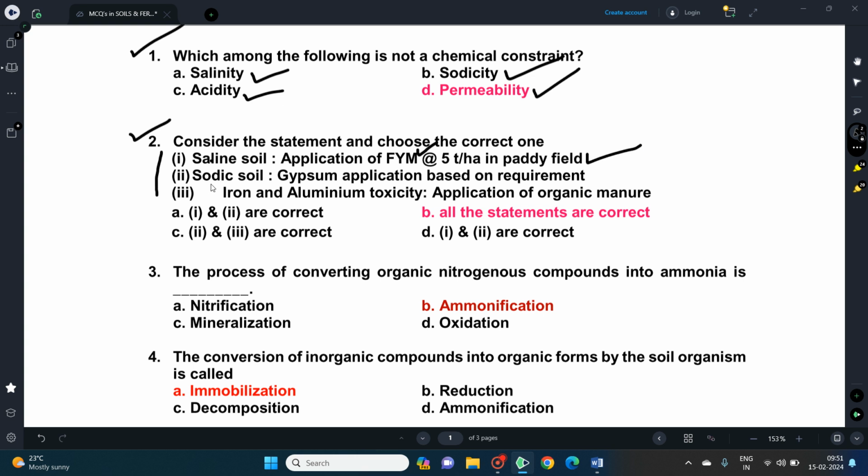And in order to reduce the salt content in the sodic soil, you have to apply gypsum based upon the requirement. And regarding the iron and aluminum toxicity, you have to apply organic matter in sufficient quantities depending upon the soil conditions. For this question, all the three statements are correct.